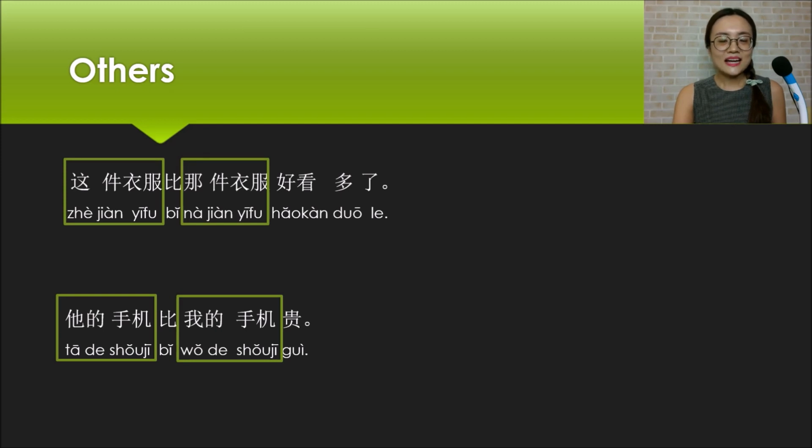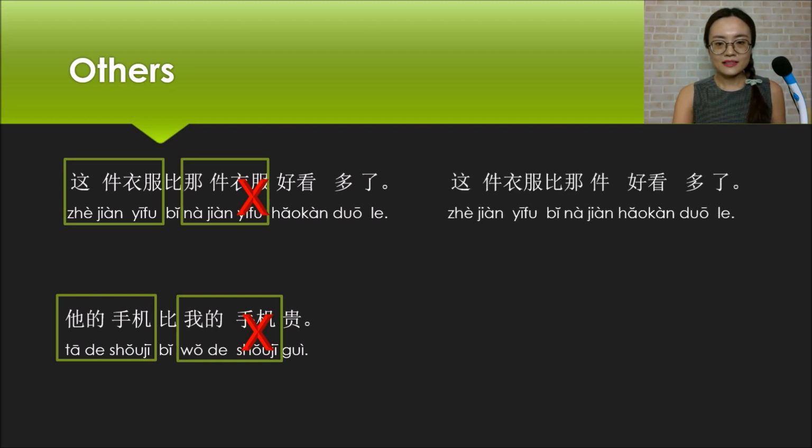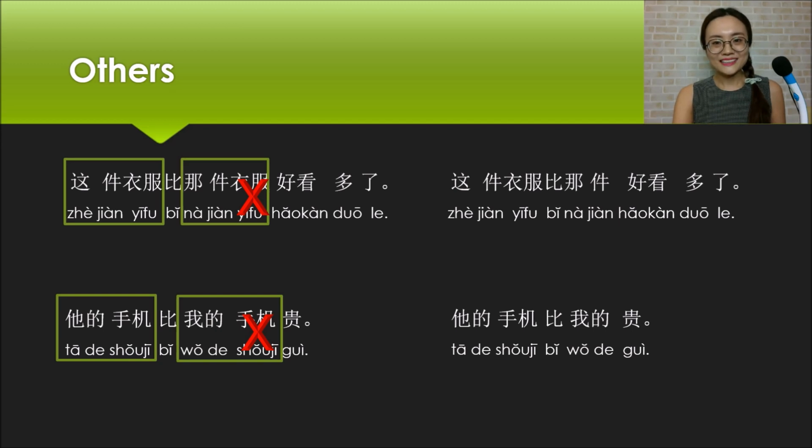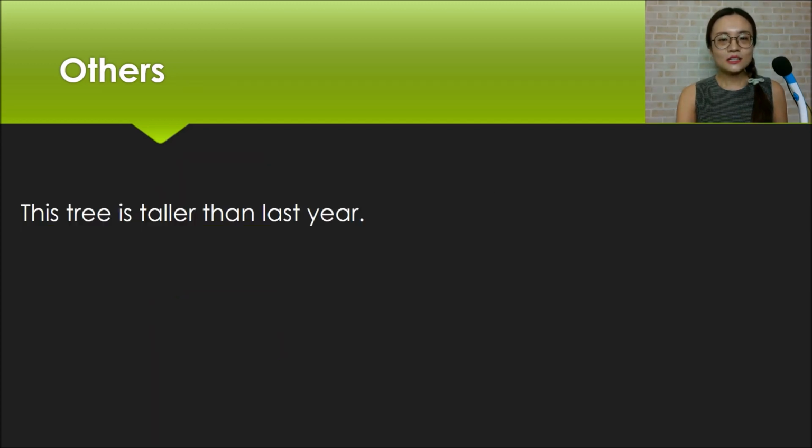So in this kind of sentence, you can just drop the noun in the second comparative object. So these two sentences, we can simplify them. 这件衣服比那件好看多了. 他的手机比我的贵.